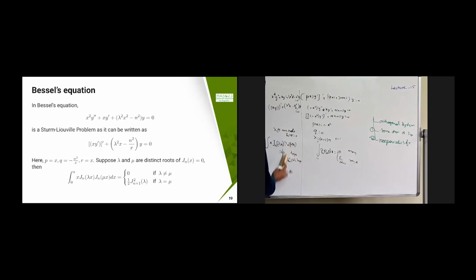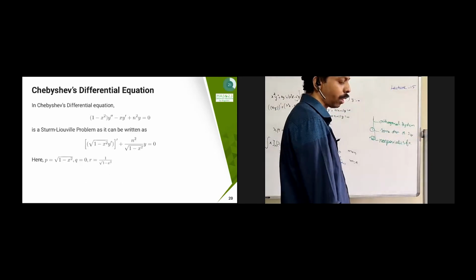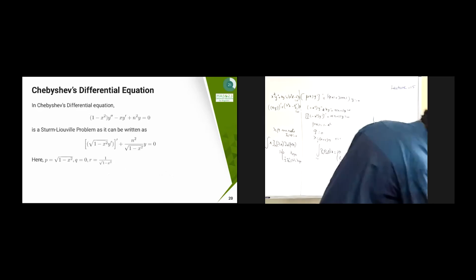x into Jn of lambda x plus Jn into nu of x is going to become like this. So as I keep Jn only. Now we are going to extend this idea for our orthogonalized generalized Fourier series. Let's see that.